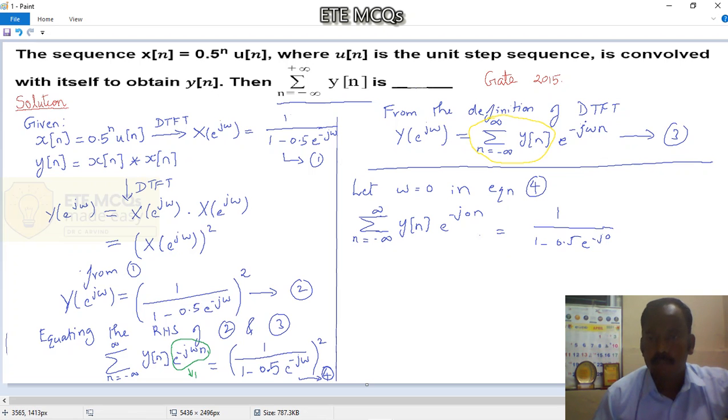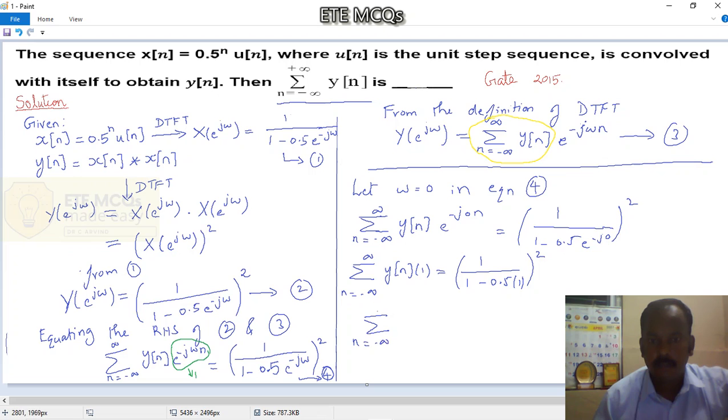So this term becomes 1. So finally the expression gets minimized to summation n is equal to minus infinity to infinity y of n into 1, which is equal to 1 divided by 1 minus 0.5 into 1 the whole square.